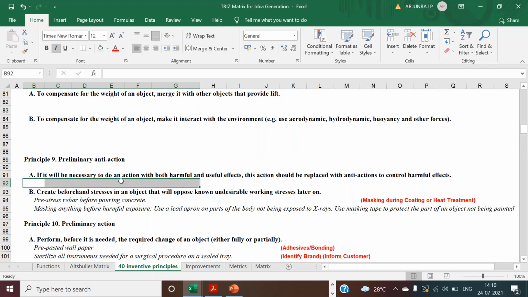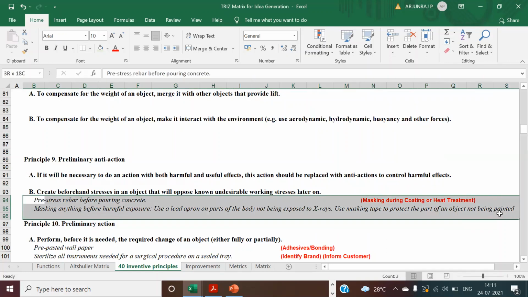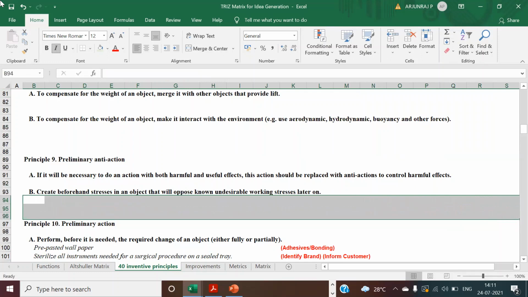So if it is necessary to do an action, whatever it can be, related to harmful or useful effects, you need to have some control over it, which is nothing but you have to do the work well in advance. Say for example, for some of the coating or heat treatment, you need to do some masking in some of the places where it is not required. Similarly, the example I told you, training your team members, the operators, the workers in the particular process. You can train them to avoid some issues. This is like a preliminary action you can take.